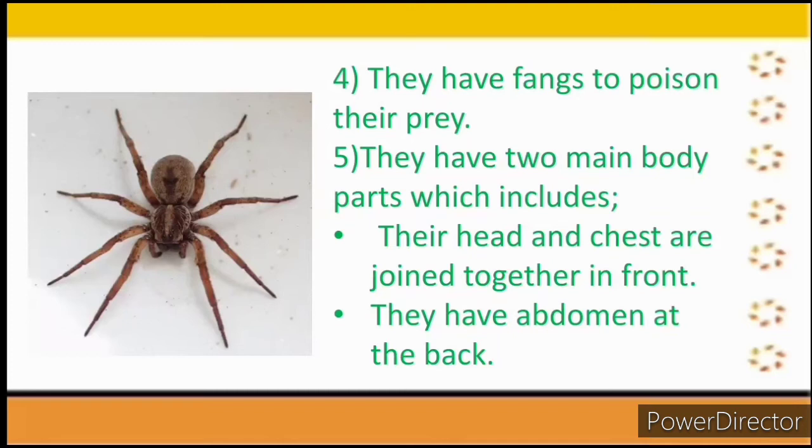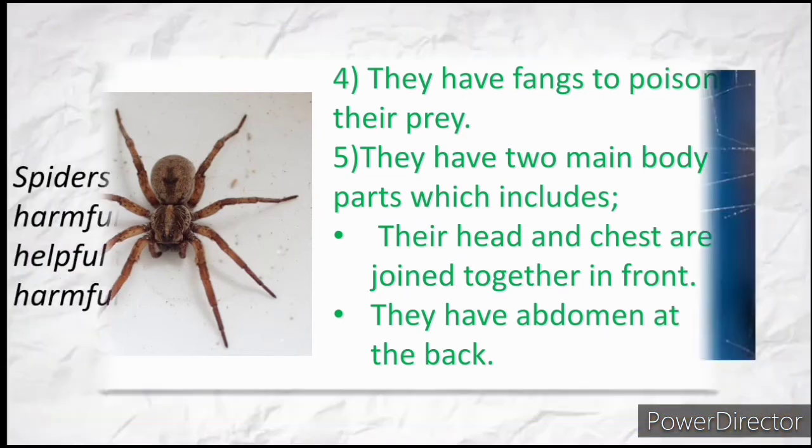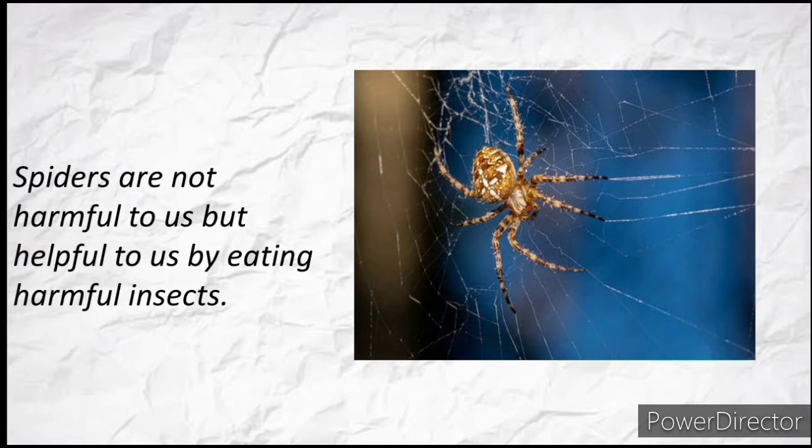Even humans, we have an abdomen, yes. But now, talking about a spider, their abdomen is at the back. So another name for chest is thorax. So when you don't see chest, you will see thorax. So you can see now in this picture, the head and the chest of a spider, they are together. Then the second body part is what? The abdomen.